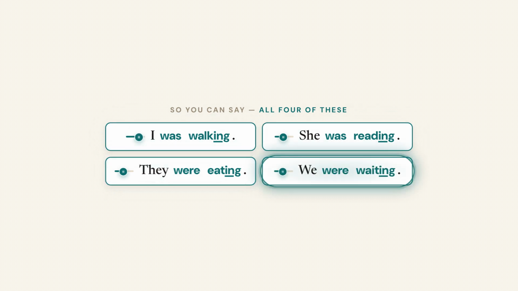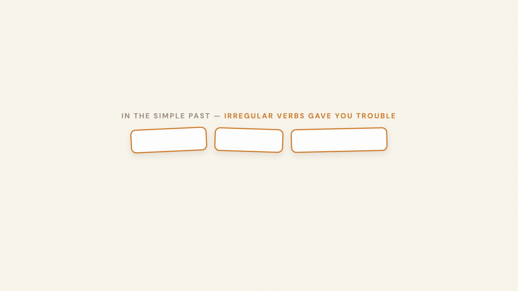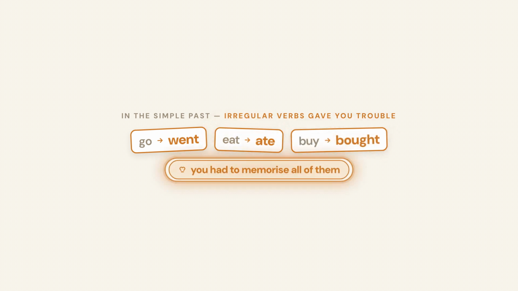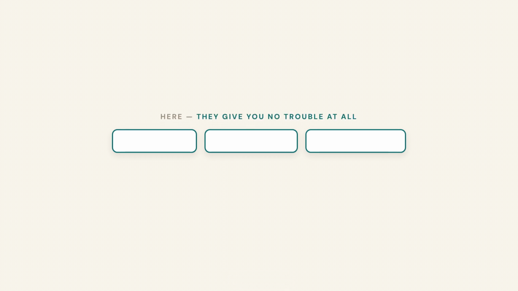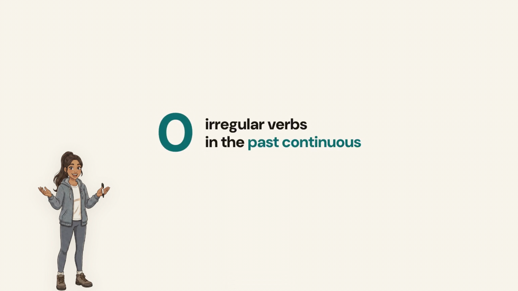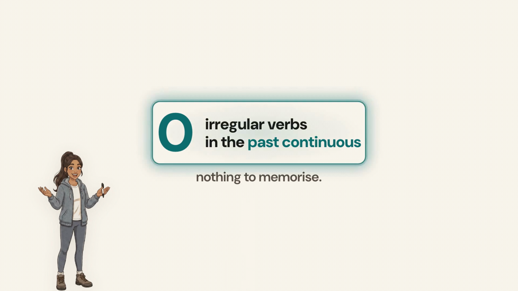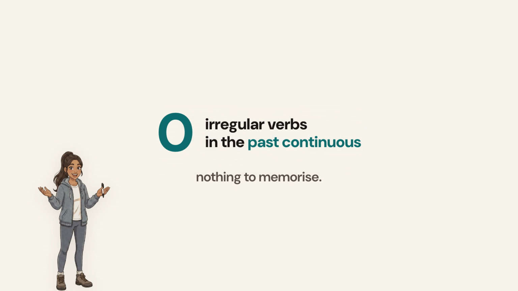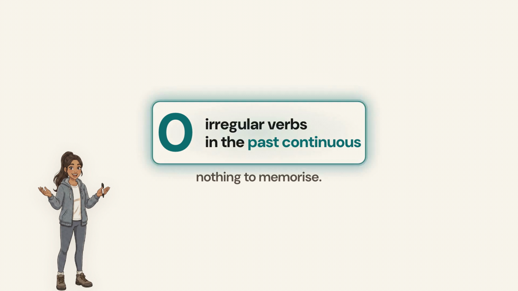Now, here is something I want you to notice. In the simple past, irregular verbs gave you a lot of trouble. Go became went, eat became ate, buy became bought. You had to memorize all of them. Here they give you no trouble at all. Go becomes going. Eat becomes eating. Buy becomes buying. There are no irregular verbs in the past continuous, nothing to memorize. Every verb takes ing. Take a breath. The hardest part of the past tense is already behind you.